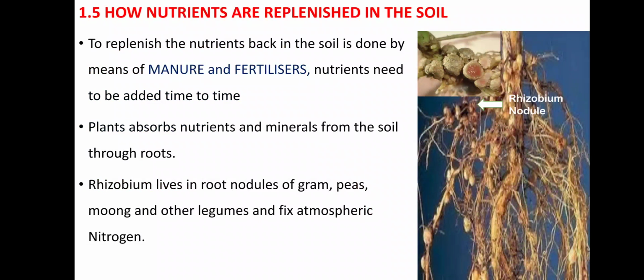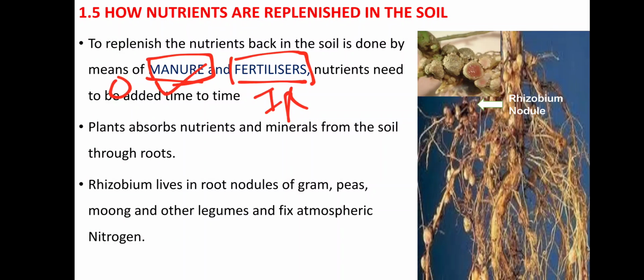plants. Now, how do these nutrients get replenished in the soil? Now when we grow the crop, you know that the crop absorbs all the minerals and nutrients from the soil, and the soil becomes devoid of the minerals or nutrients. So we have to put back or replenish these nutrients. For that we usually put in the soil the type of component that we call manure, that is compost manure, or nowadays we give the fertilizer that is called chemical fertilizers. So these are the two types of material that we use. One is a manure, another is a fertilizer. Now this is organic and this is inorganic material.